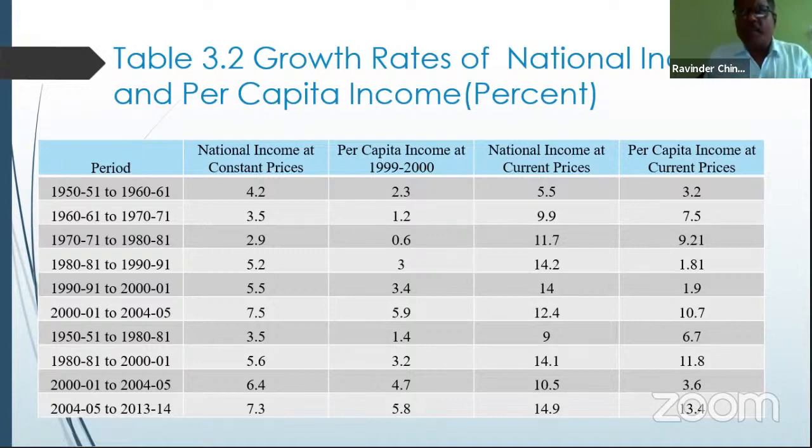The denominator became heavier than the numerator. When the total national income is divided by the size of the population, we get the per capita income. So because of the heavy size of the population, the corresponding change in national income did not reach per capita income. Only 2.3% growth of per capita income was recorded in our economy, and it is not equal to the 4.2% of national income, because of the impact of the population.